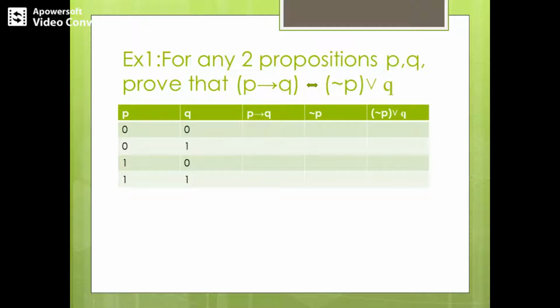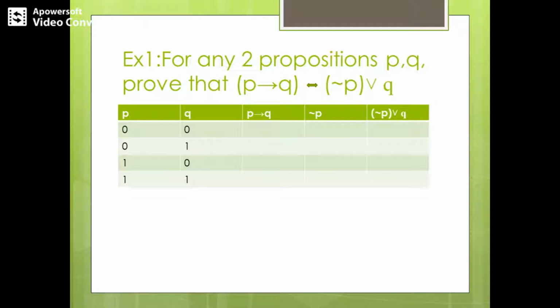After writing all possible combinations for the given two propositions, for any two propositions you will have two squared number of rows. Then you have to design the columns for P implies Q and negation P or Q, listing all the proposition statements in the question. P implies Q will be false only in the third row, that is when proposition P is true and proposition Q is false. P implies Q is false there, and the rest all will be true.